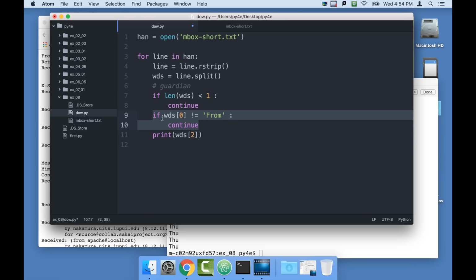Now the interesting thing is, if it comes through here and prints word sub 2, what happens if somehow we find a line that has from as its first word, and there's only one word on it? This is going to blow up. So we can make our guardian a little stronger. And we can say, you know what? We're going to skip this line if it doesn't have 3 words in it. So it has to have at least 3 words. And if we see less than 3 words, we're going to skip it. And that just makes the guardian a bit stronger.